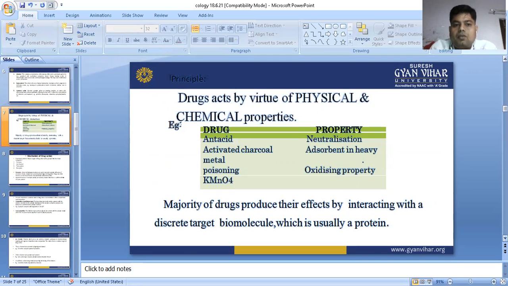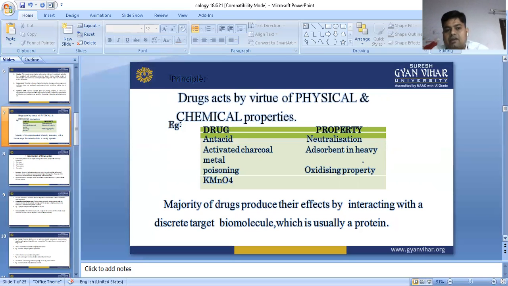Principle. What is the principle of basic drug mechanism? Drugs act by virtue of their physical and chemical properties. For example, antacids. Antacids are substances which reduce the acidity, that is, they cause neutralization. What is neutralization? It means they increase the pH of the acid. That is called antacids; they neutralize the acid.